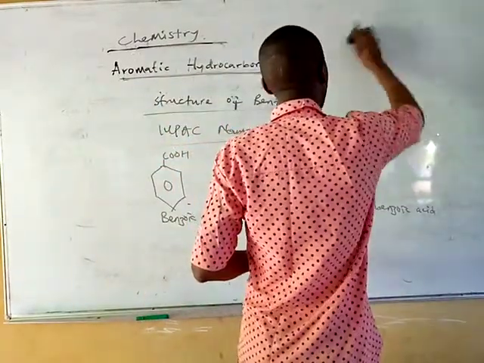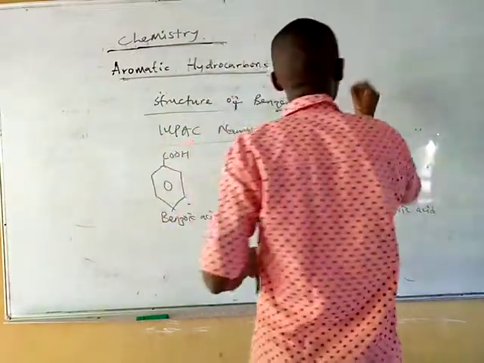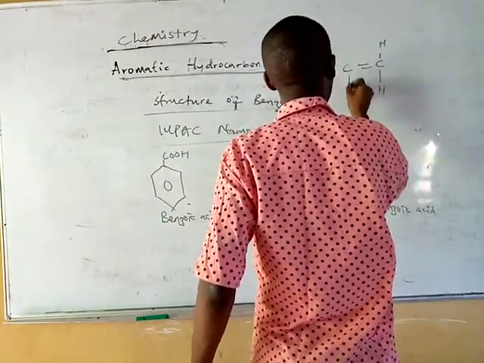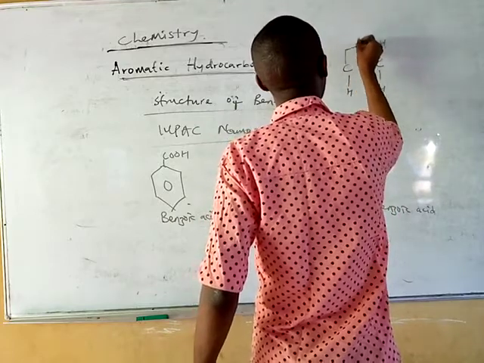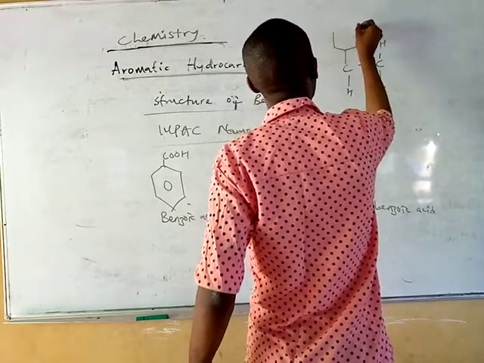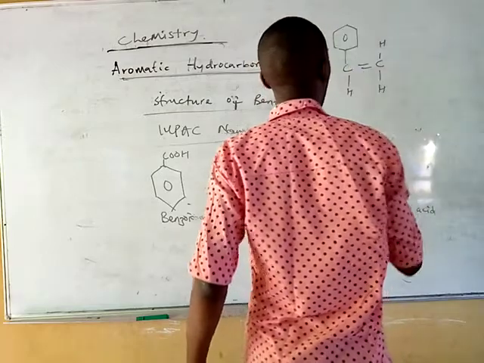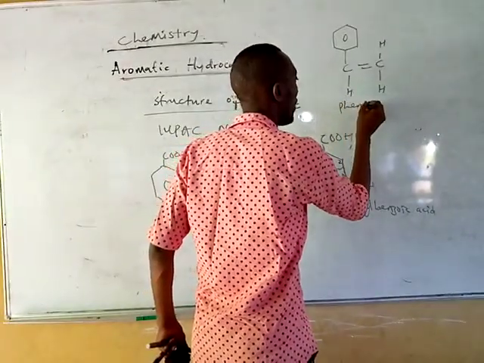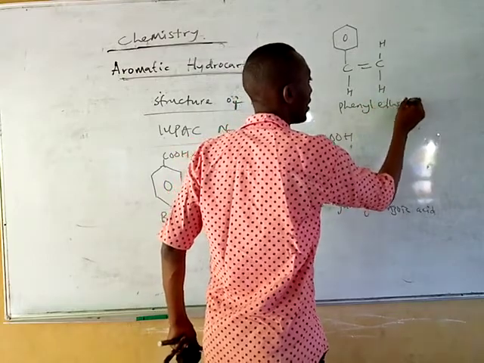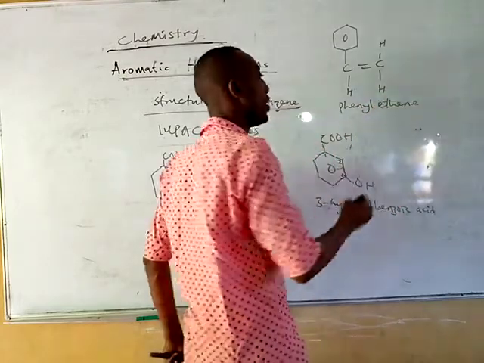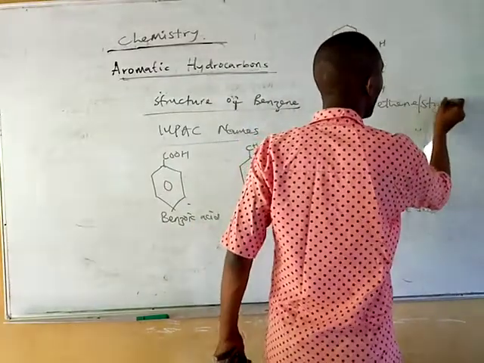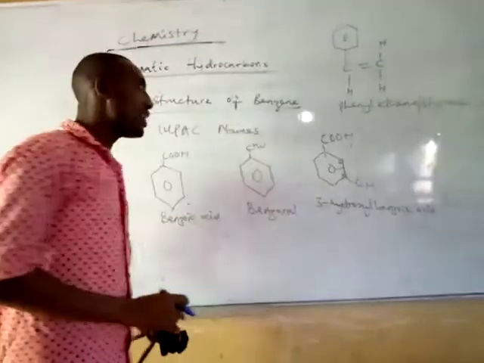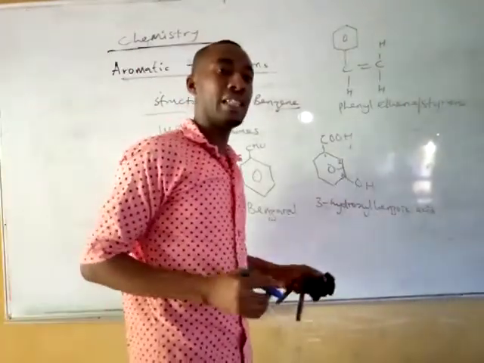Now let's add some more. Okay, if you have the double bond here, you have hydrogen here, and then you're having your benzene ring here. If you have benzene ring here, what will you call this? You call this one phenyl ethene. Phenyl ethene. The old name for this is what we call styrene. Styrene. So that is the old name for this. Alright. These are some of the derivatives of benzene that we have.